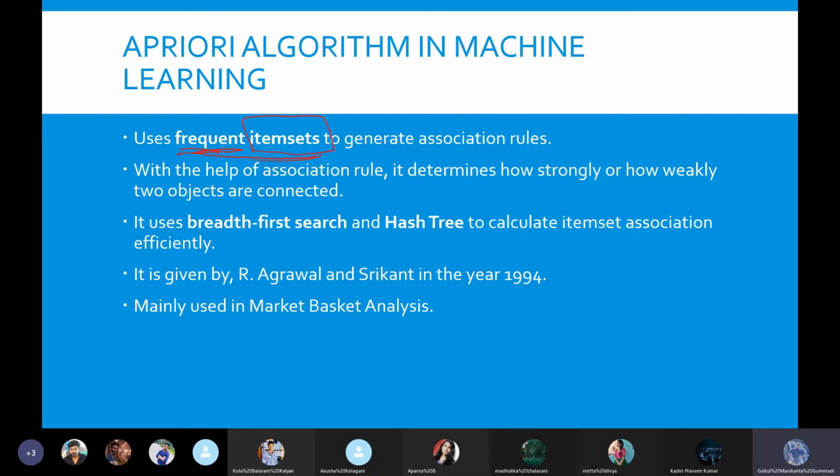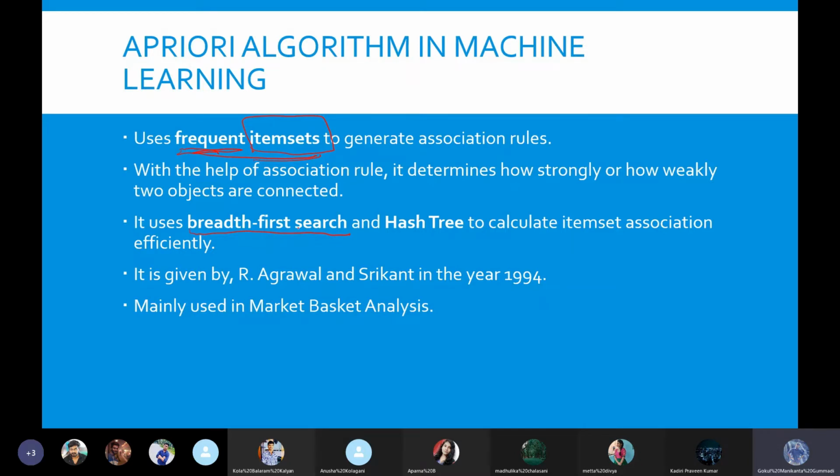Coming to the next, how does this Apriori algorithm work? The Apriori algorithm uses breadth first search, looking at the number of elements it has together. It searches each and every element, tries to subset each data set, and finds out how many times the frequency of it occurs in the overall transactions.